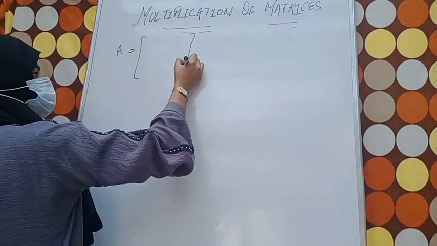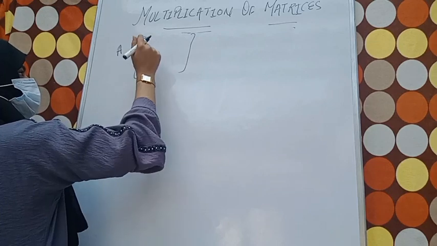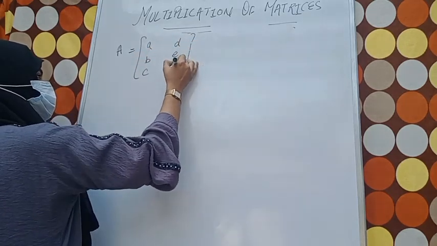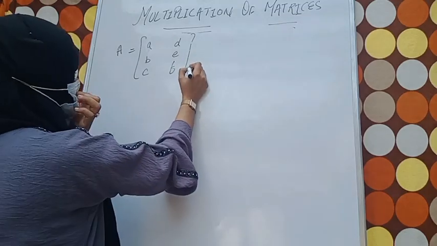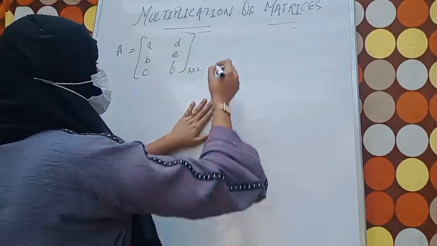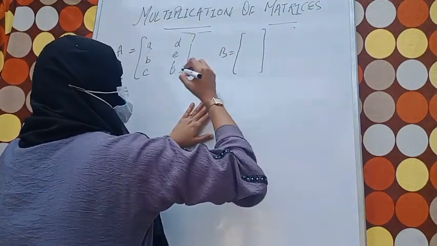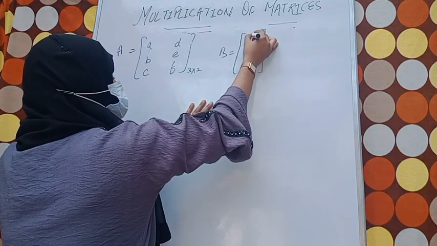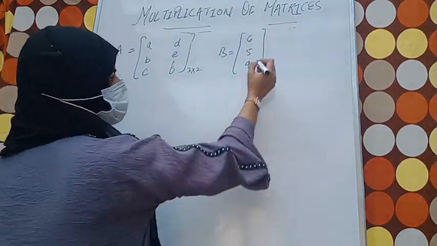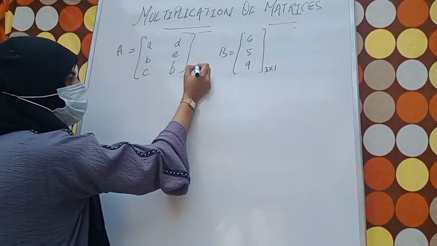Suppose A equals to A, B, C, D, E, F. Here you can say how many rows are there? 3 rows and 2 columns. Tick. Now B equals to, I say, okay. So here you can say how many rows are there? 3 rows and column is 1. So number of columns,